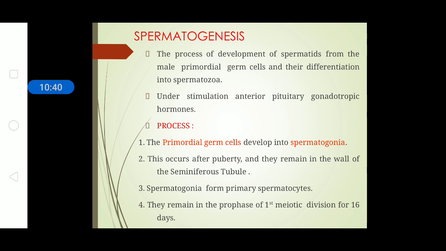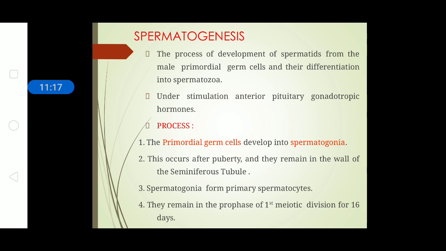Let's study the process of spermatogenesis. What happens in this process is that the primordial germ cells develop into spermatogonia. This occurs after puberty. We have to keep in consideration that spermatogenesis does not occur since birth; it occurs after puberty. Puberty refers to the sexual maturation of an individual during the adolescence period, which we term the teenage period. After that, the process of spermatogenesis starts.